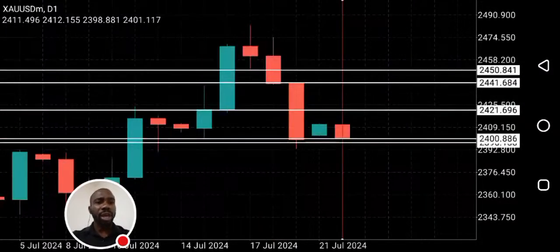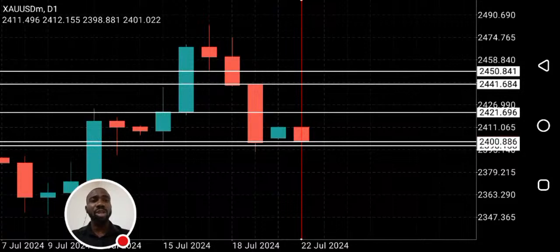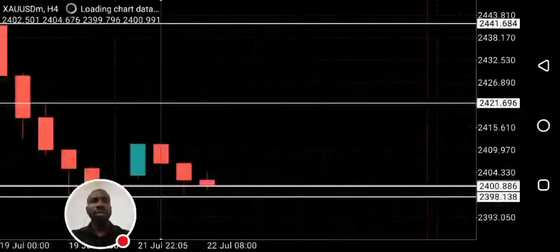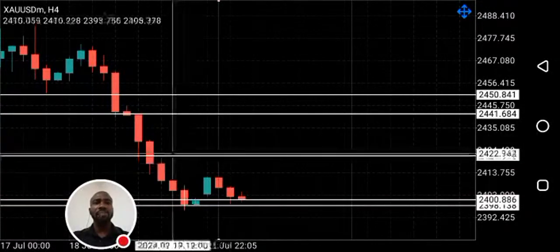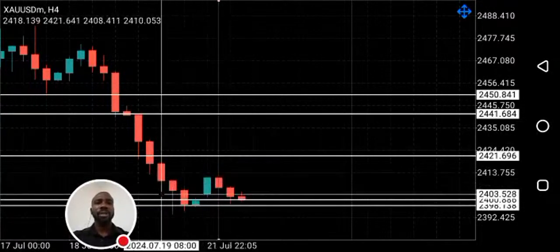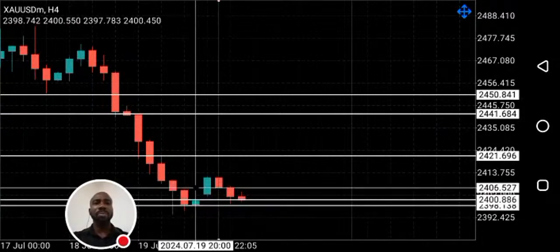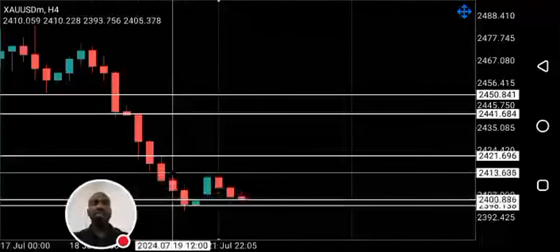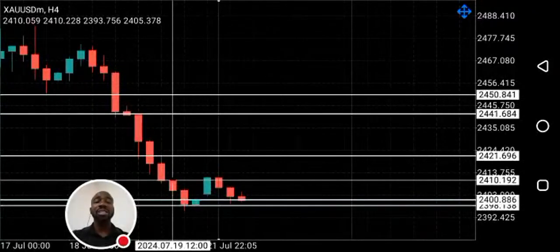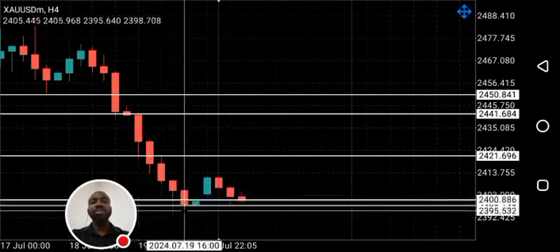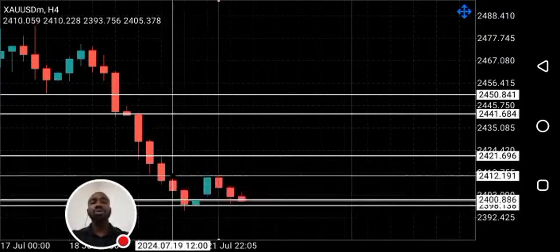Last week's candle closed as what looks like a bullish spinning bottom. Let's see what we have on the 4-hour time frame. You can see what we had here on Friday. This is a bullish reversal pattern, right? It is a bullish reversal pattern because the candlestick pattern that formed there is a hammer. After the formation of a hammer, we have to wait for the next candle to close bullish before we buy. Can you see that? We have to wait for the next 4-hour candle to close bullish before we buy.